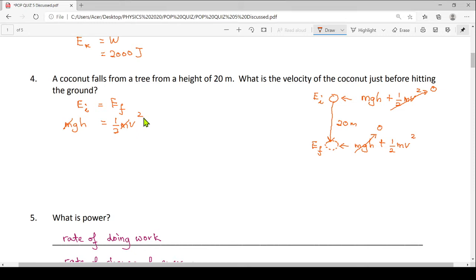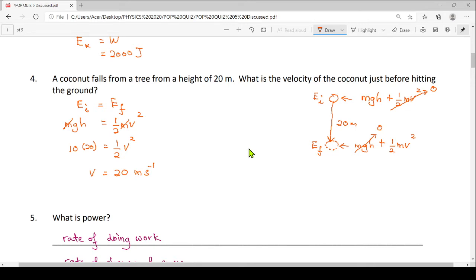So let us substitute the value. G, that is 10. H is 20. Equals 1 over 2 multiplied by v square. Alright, so we solve for v. So my v here, my answer is 20 meter per second. So verify that v is 20 meter per second.